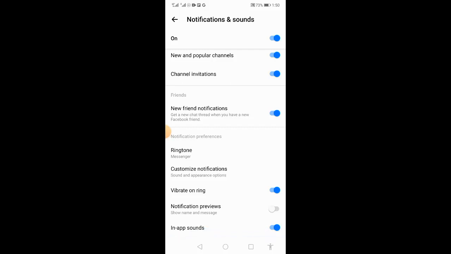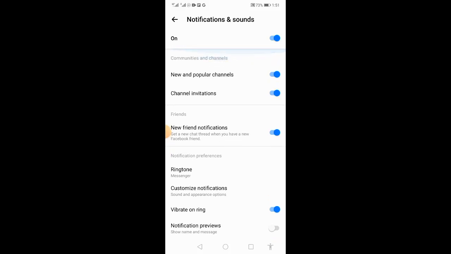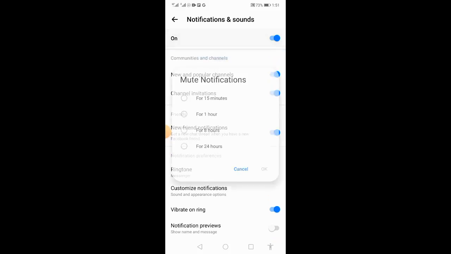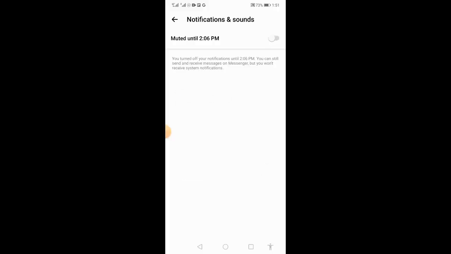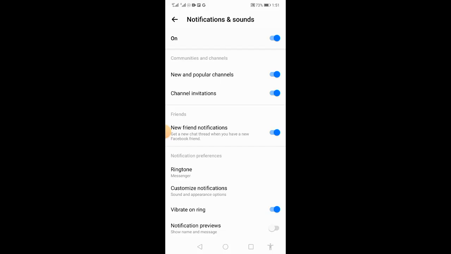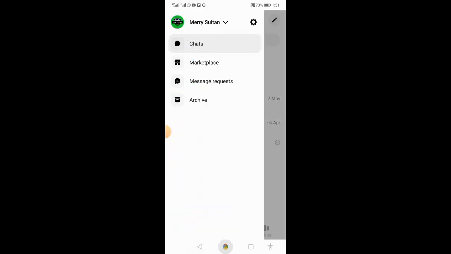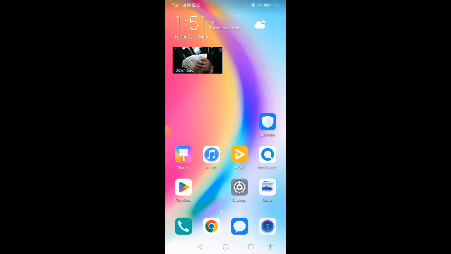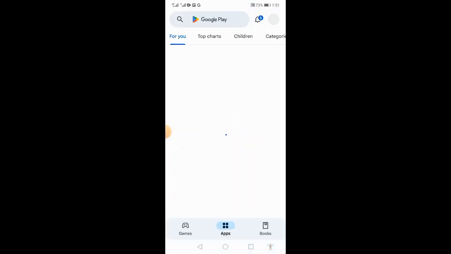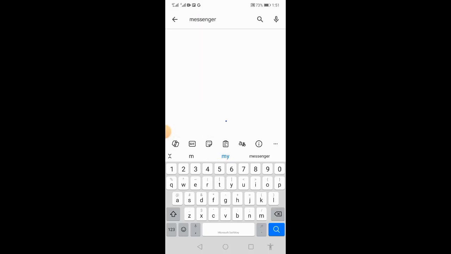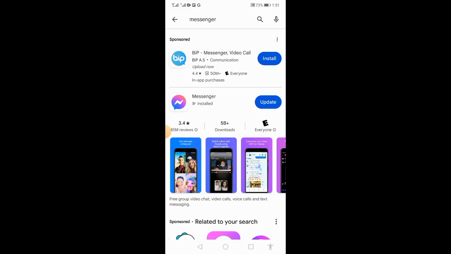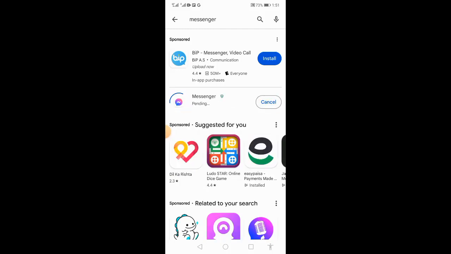So you have to check all the sound settings. You will refresh it once: you will turn it off and again turn it on, to refresh for the sound problem. And you have to go back and check your Play Store for an update of the Messenger app. Sometimes there is an error and problem when you do not update, so you will click to update to the latest version of the Messenger app.